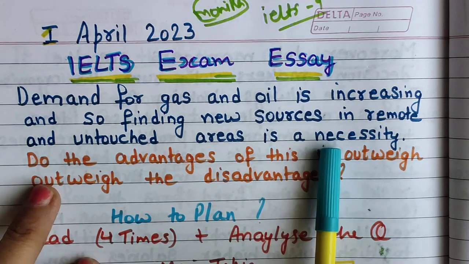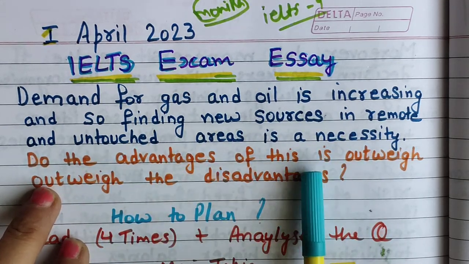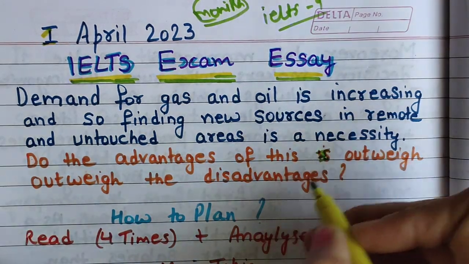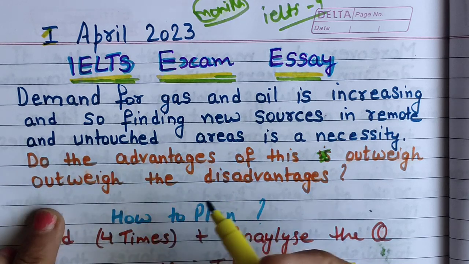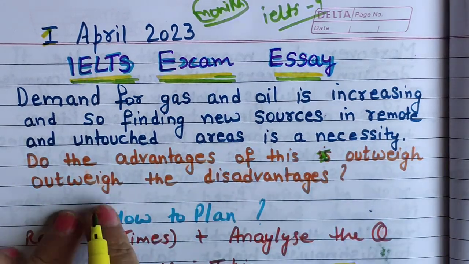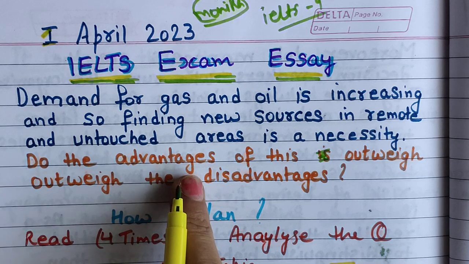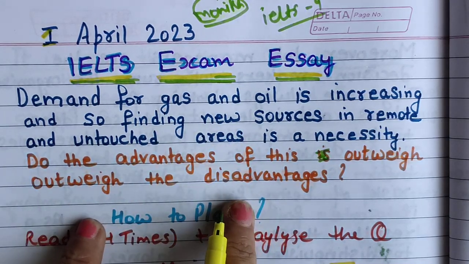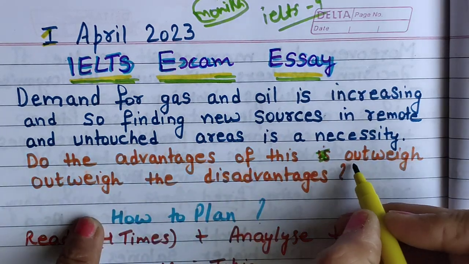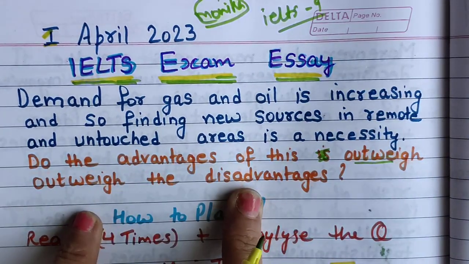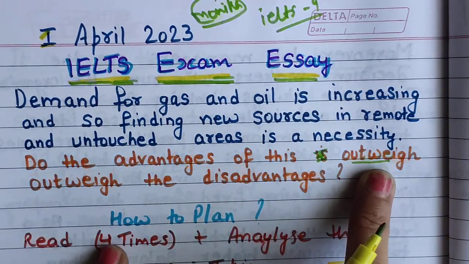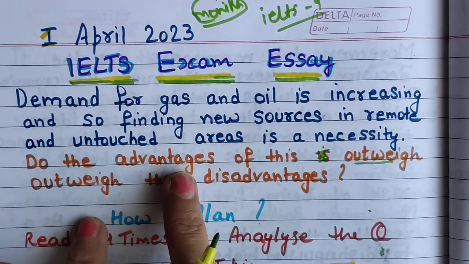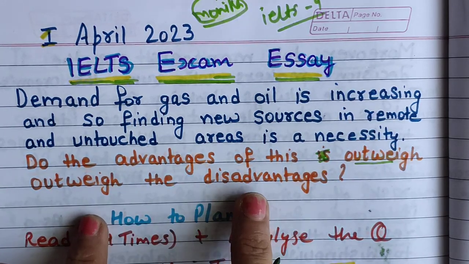So do the advantages of this outweigh the disadvantages? Twice I have written outweigh, don't worry. We need to tell whether this concept has more advantages than disadvantages. Outweigh means there is no balance between advantages and disadvantages. Always remember this word, meaning it has more advantages than disadvantages. If you agree, then definitely you are going to write more advantages than disadvantages.